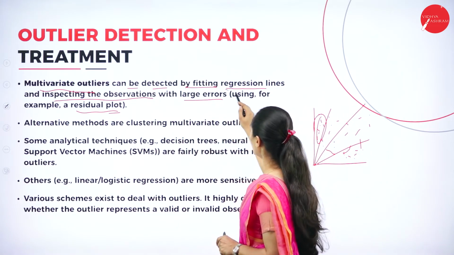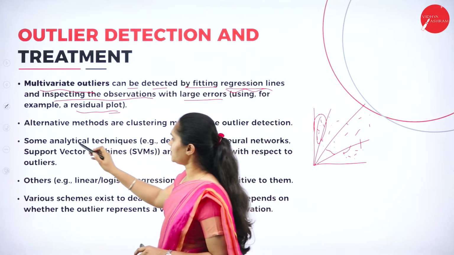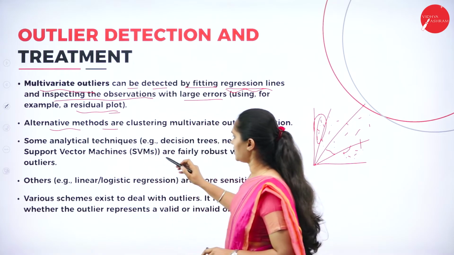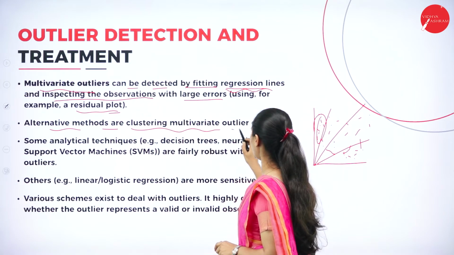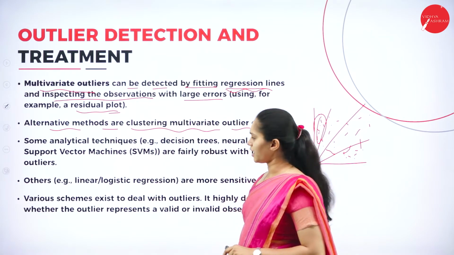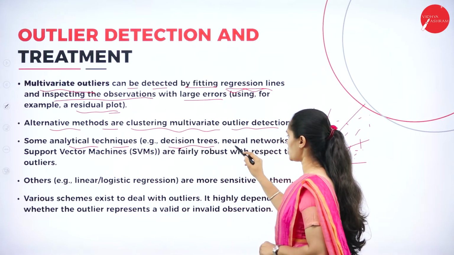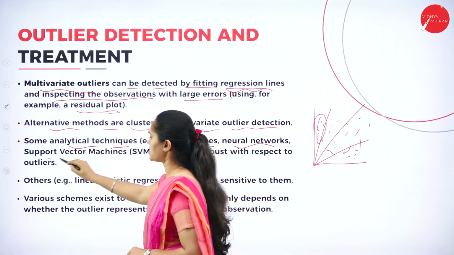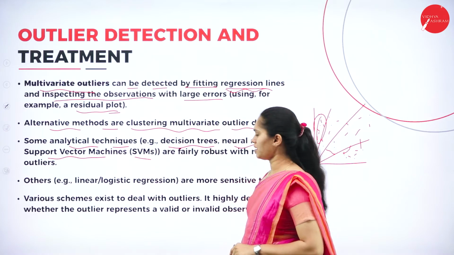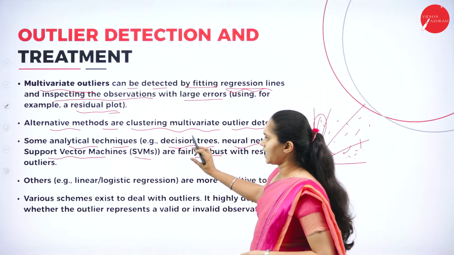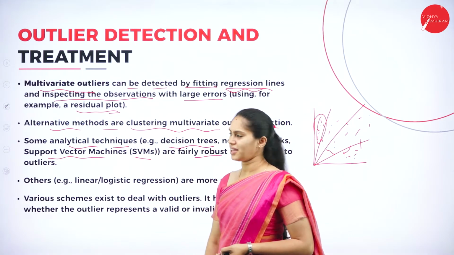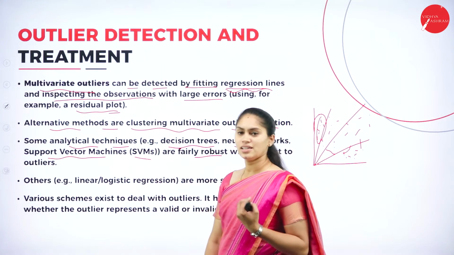So we have regression lines, and another alternative method, clustering for multivariate outlier detection. Analytical techniques include decision trees, neural networks and support vector machines, that is SVMs, commonly used techniques to find multivariate outliers.